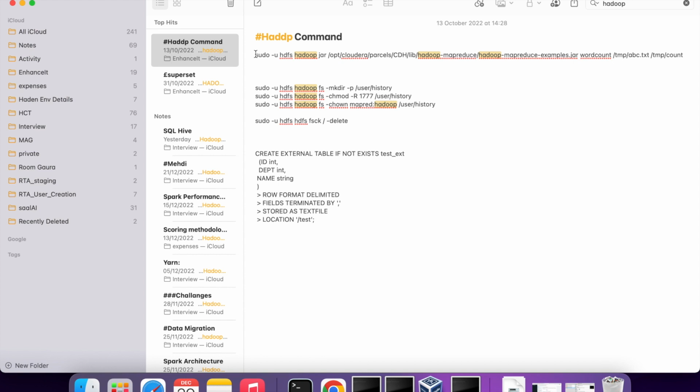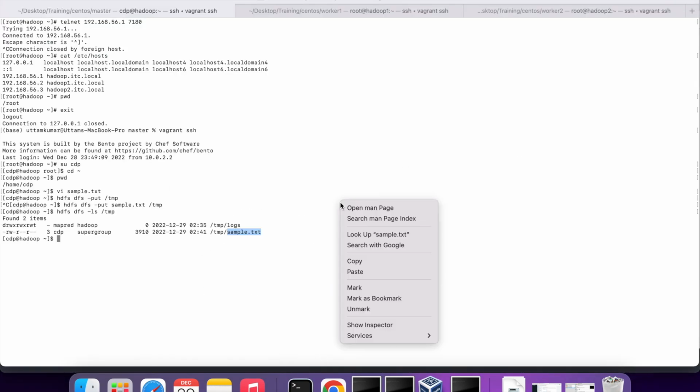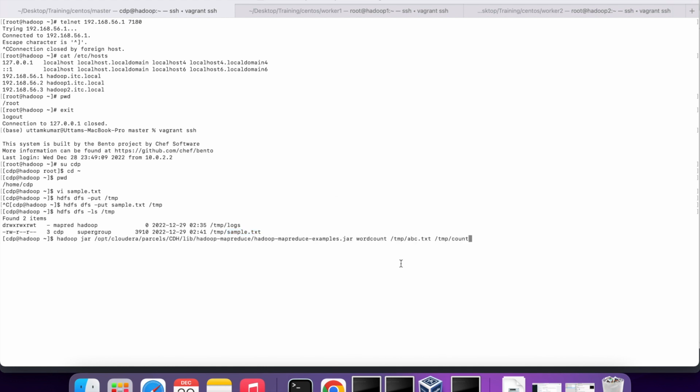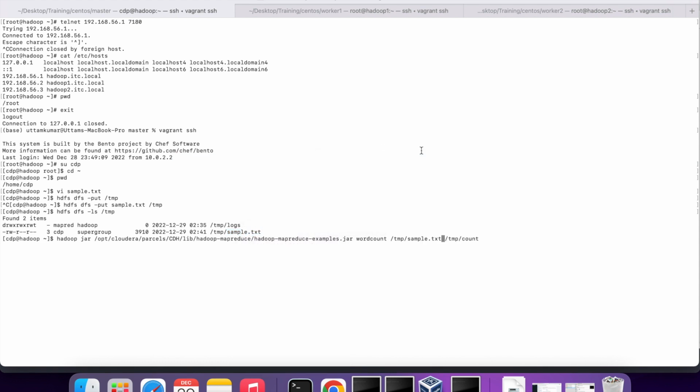That command you can just use, hadoop jar. You just need to change this to sample.txt and output will be stored in the temp count directory. So this is what you have to do.